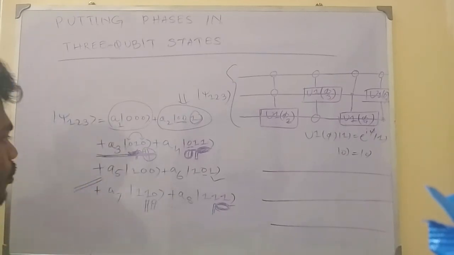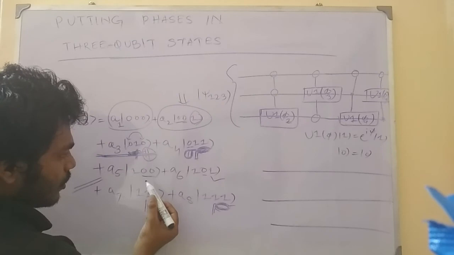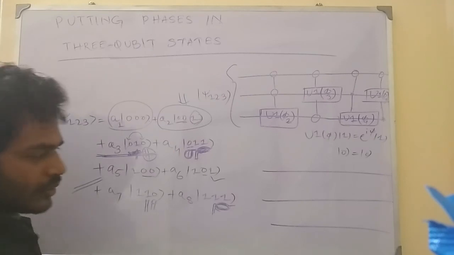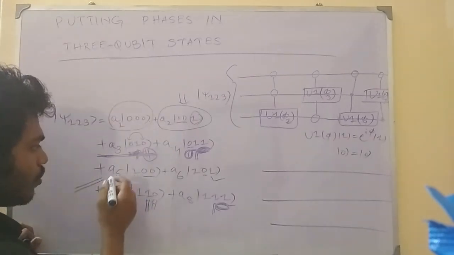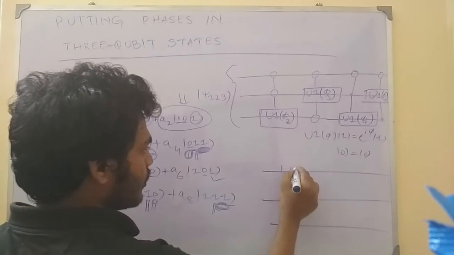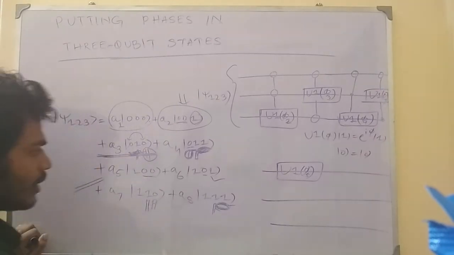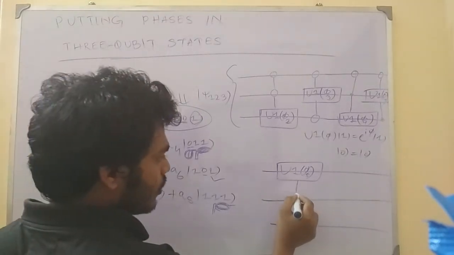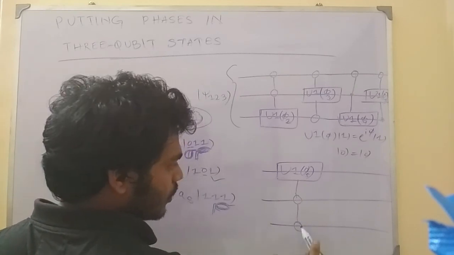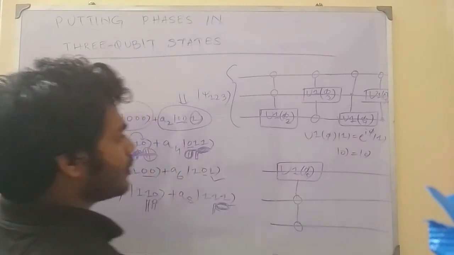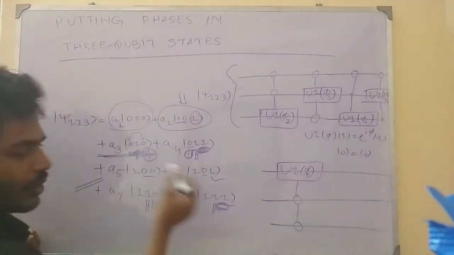Right. Now let's move ahead to the fifth position. In the fifth position, we have 1 on the first qubit, and then 0 0 on the last two qubits. That is the only case we can take, because in other cases we also have 1 on the first qubit and 0 1, 1 0, 1 1 in the other qubits. So for introducing phase only in this case, we apply the phase gate here, and then we take the last two qubits as the control. So we can have anti-control: when the two qubits are 0 0, then only the phase gate will be operated on the first qubit. So we have the phase only in this case. Similarly, we can do it for the other cases.